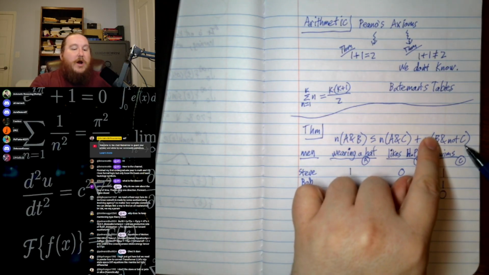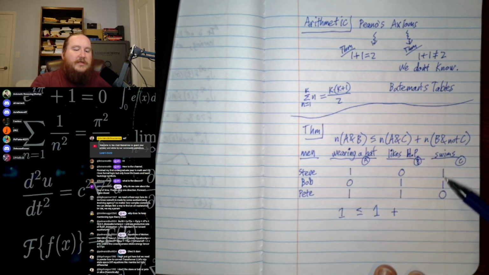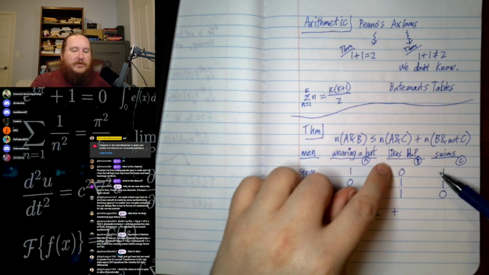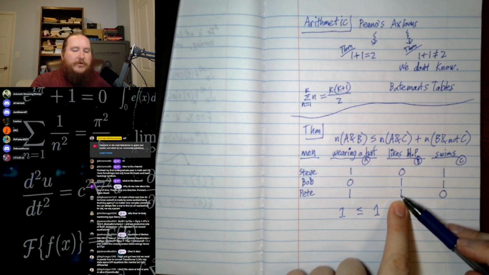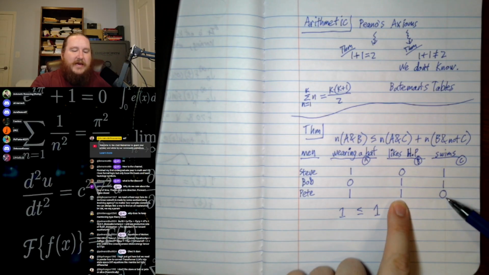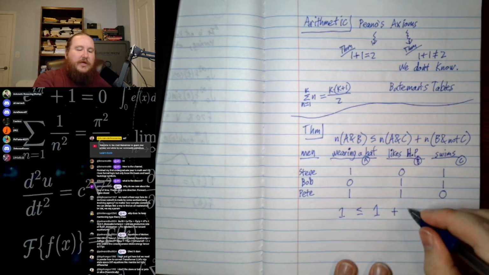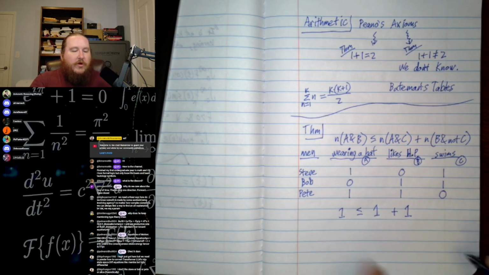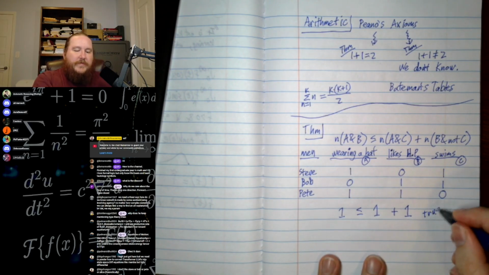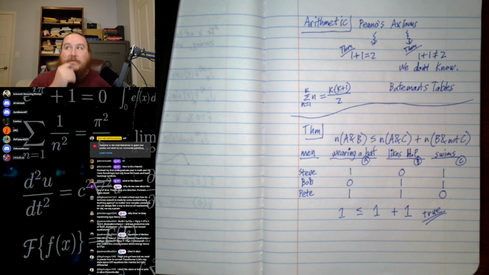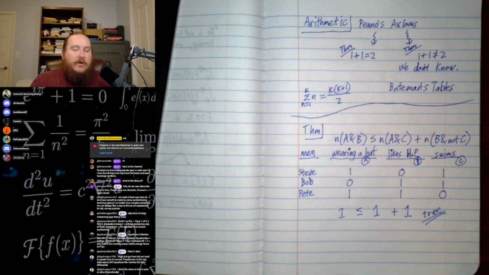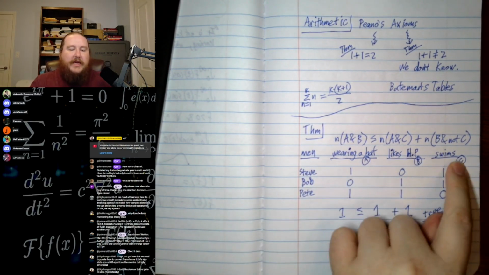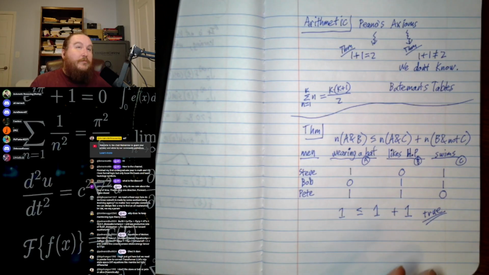And then we go A and not C. So not C is tricky because it's the opposite of this one. So it's 0, 0, 1. And then we look at B. So we have 0, 0, 1. Oh, Pete. Pete is both B and not C, but no one else is. So you get another 1 here. And then we go, oh, hey, look at that. That's true, I see. Okay, that's interesting. I get it. That always works. That always works for any things and any properties. And in fact, we can prove it, right?